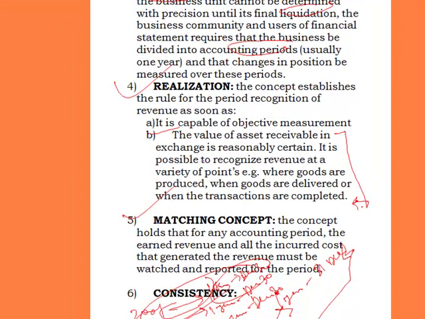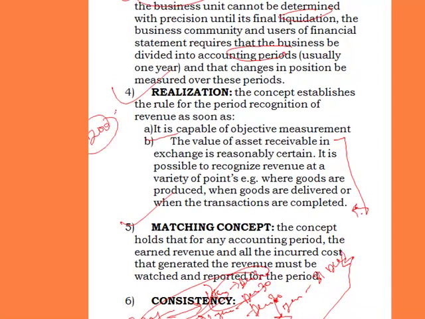The simple explanation of the matching concept is that the revenue of a period of a business should be matched with the expenses of that period, so that you can determine the profitability or otherwise of a business. It's just saying that all the revenue, all the income that relates to a period, you should charge against the expenses that relate to the same period, before you can say you are determining your profits for that period. As we are talking about year 2000 now.